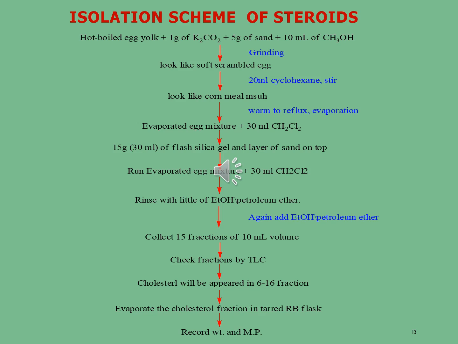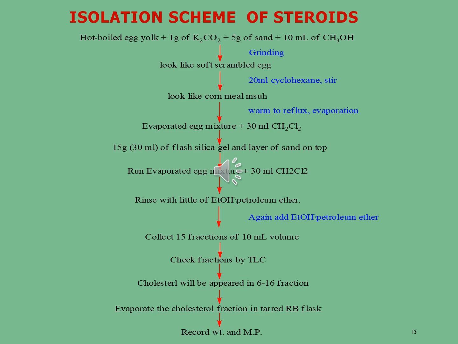This material is subjected to column chromatography, in which we take 15 grams of flash silica gel and a layer of sand on top. So the column is packed. After that, the whole column is eluted with 30 ml of methylene chloride. Now it is rinsed with ethanol and petroleum ether. After that, elution is again carried out with ethanol and petroleum ether in a specific ratio. In this way, from the column chromatography, we get a total of 15 fractions, and each fraction has 10 ml volume.